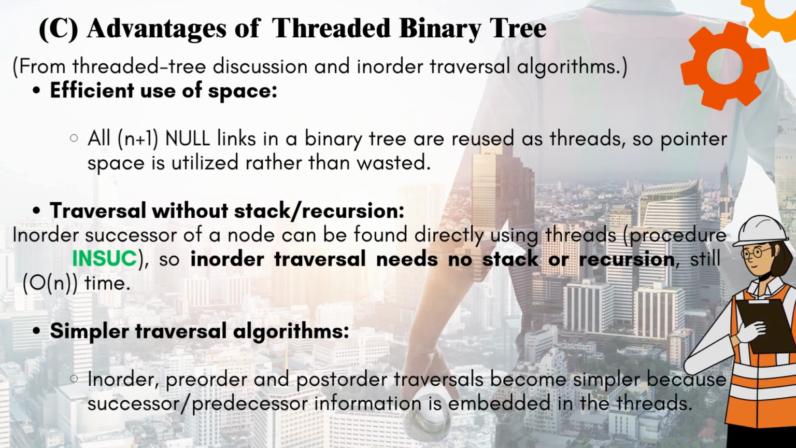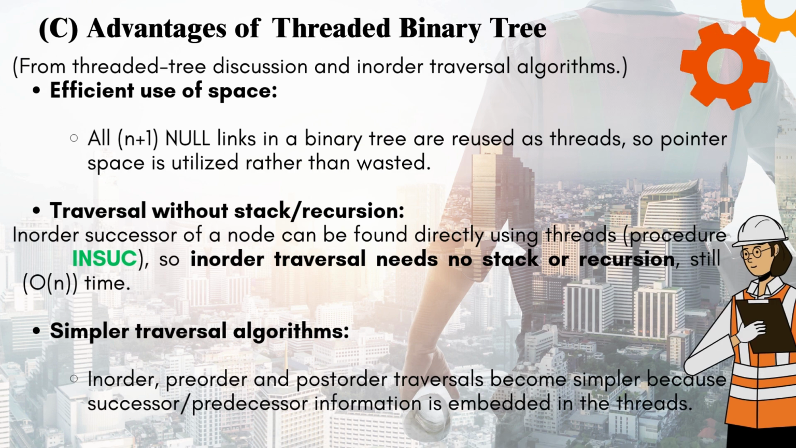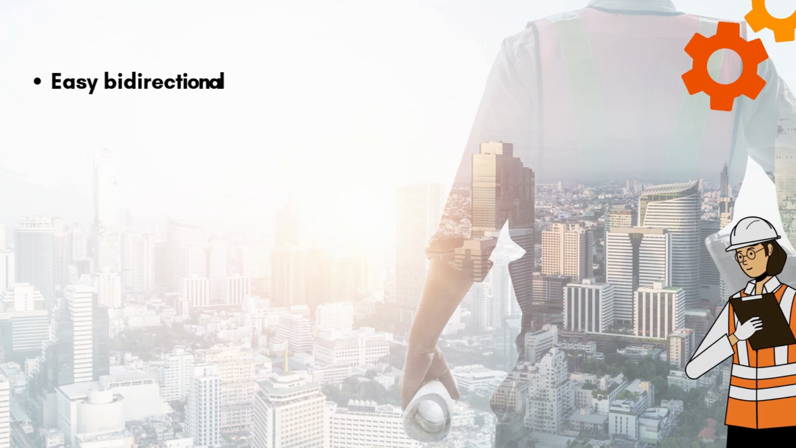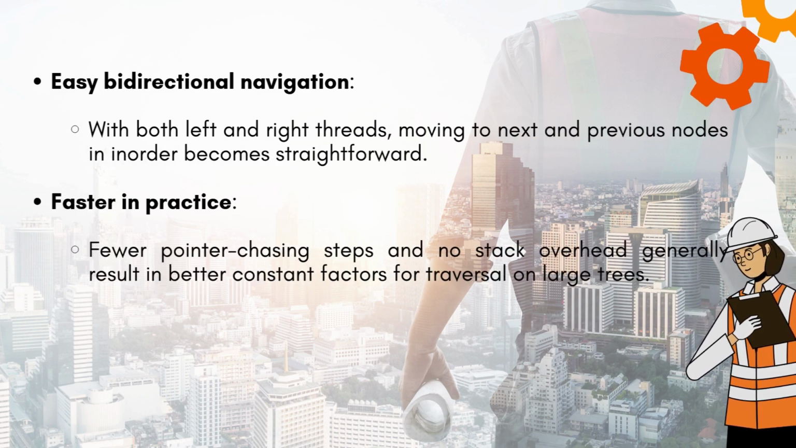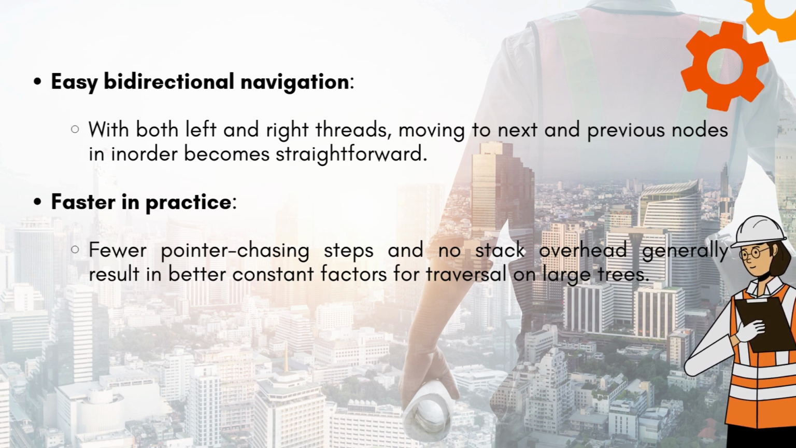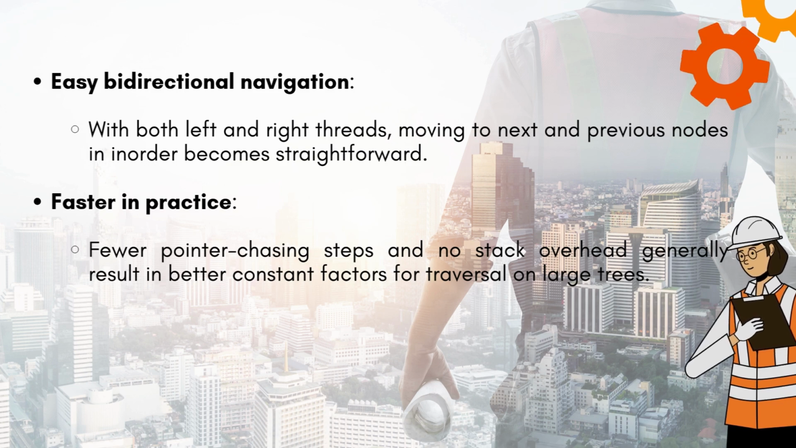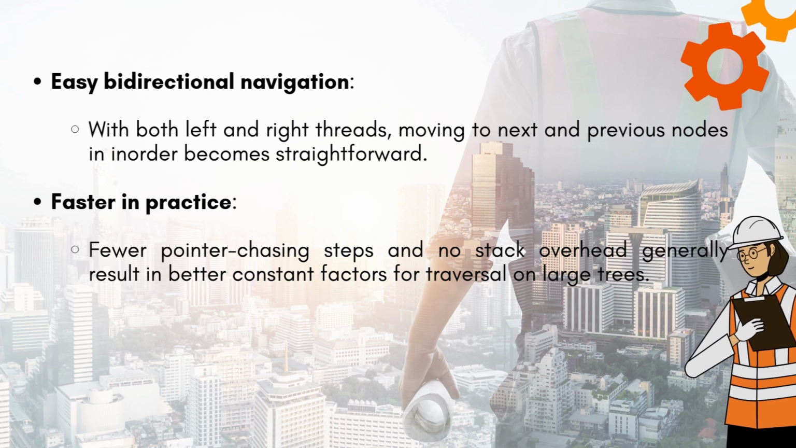Simpler traversal algorithms: in-order, pre-order and post-order traversals become simpler because successor-predecessor information is embedded in the threads. Easy bidirectional navigation: with both left and right threads, moving to the next and previous nodes in order becomes straightforward. Faster in practice: fewer pointer chasing steps and no stack overhead generally result in better constant factors for traversal on large trees.